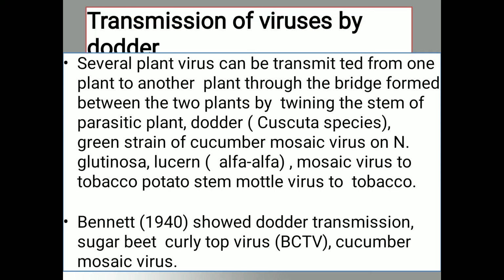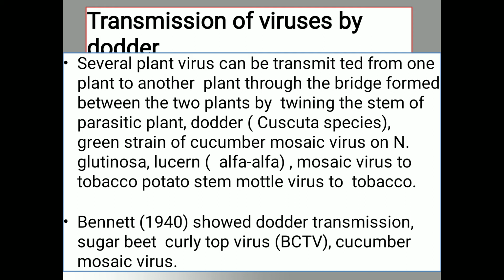Next, transmission of virus by the dodder. As we know, dodder is a complete stem parasite. It directly wounds the stem of whole plants. So what happens here? When dodder completely covers the whole plant by twisting around the stem, the dodder plant searches for the next host plant to wound around itself.